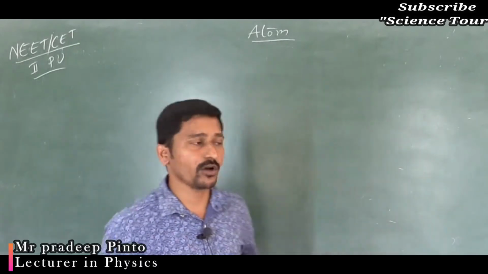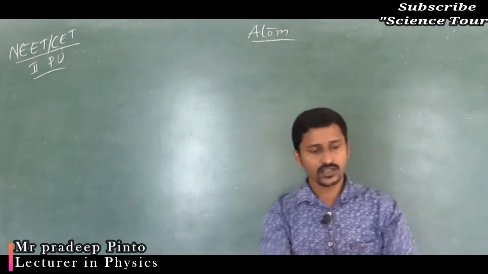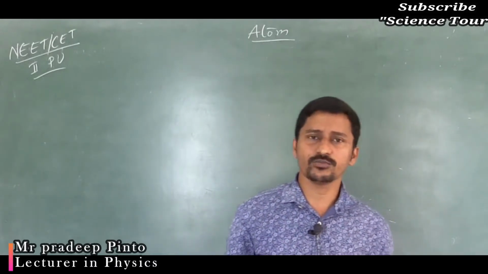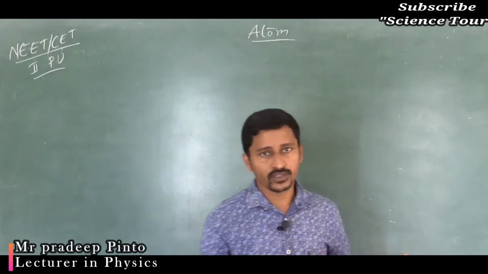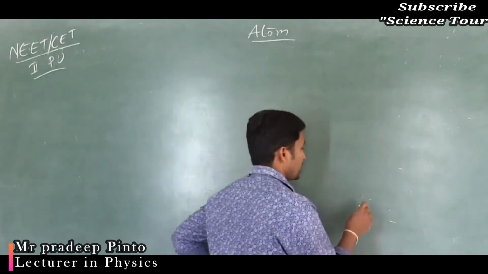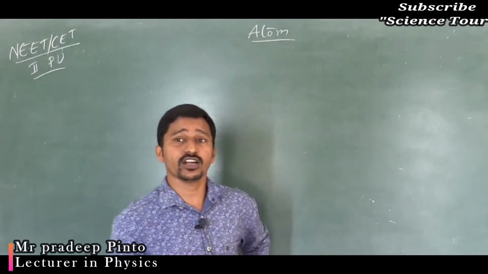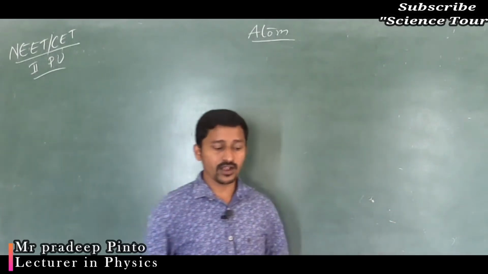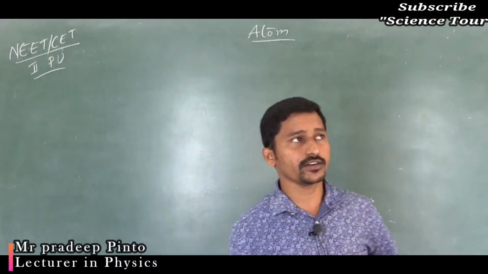What were the failures of Rutherford's model? Conceptual questions may come based on that. We have already discussed it in our regular classes, so I will just repeat. The Rutherford alpha scattering model failed to explain the stability of the atom. It was found that the spectrum is a line spectrum, not a continuous spectrum, but according to Rutherford's theory it was continuous. Whatever the theory gave, the practical observation was not matching. That's why the Rutherford atomic model was a failure.